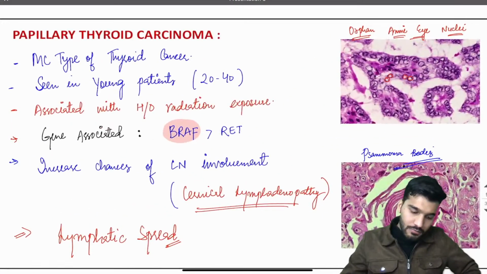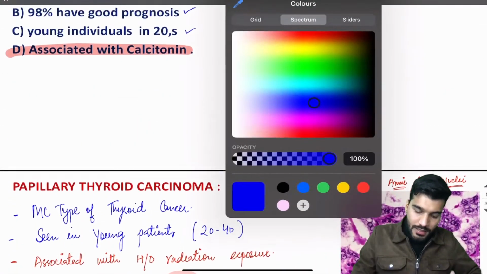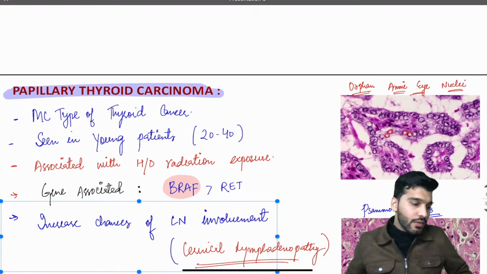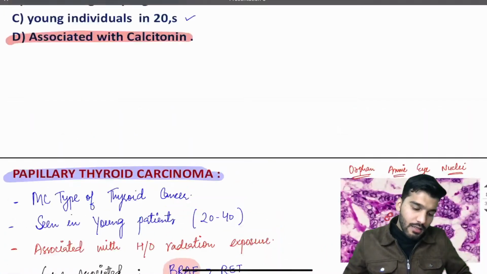Is that clear? So that was all about papillary thyroid carcinoma. Okay, next.